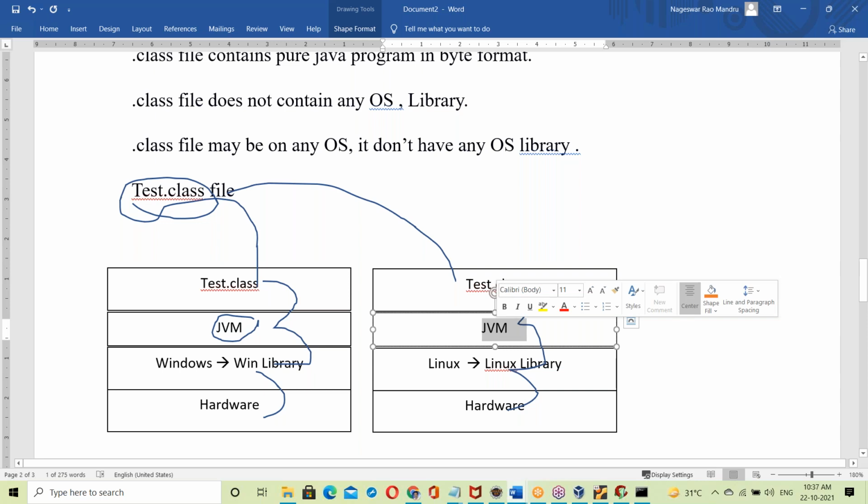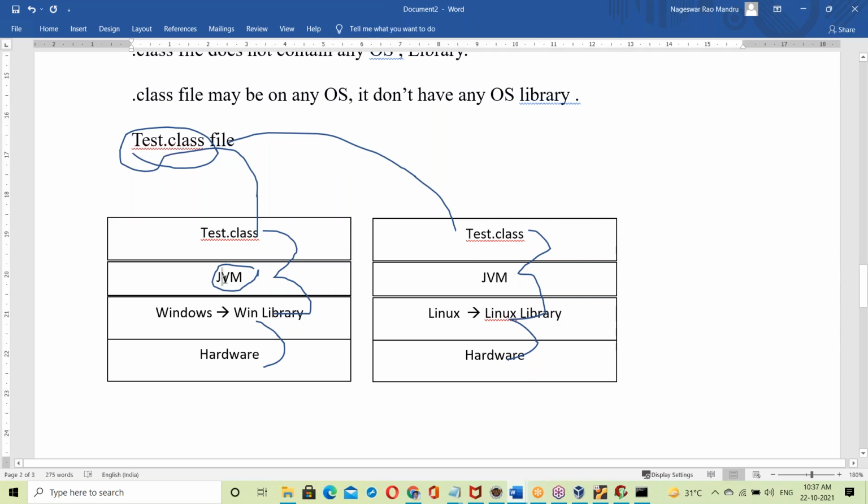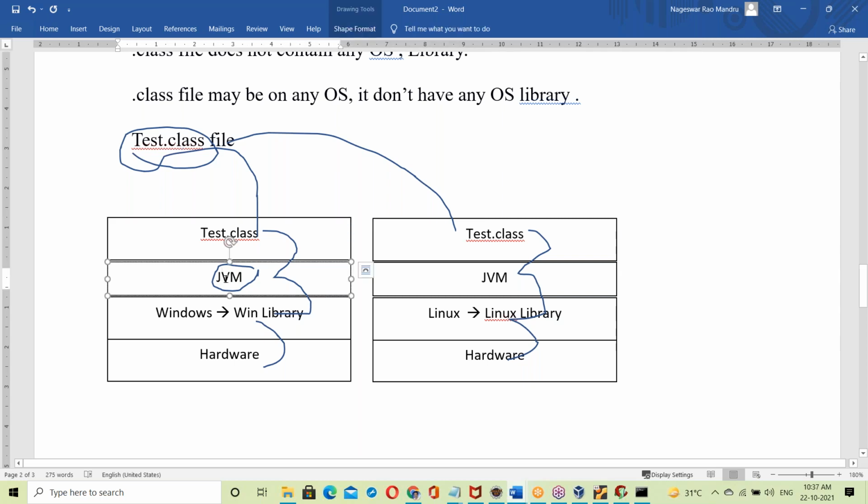JDK should be installed to run the .class file. Suppose the .class file is prepared on a Windows system. Even if it is prepared on Windows, to run it on another Windows system or another machine, it is the same.